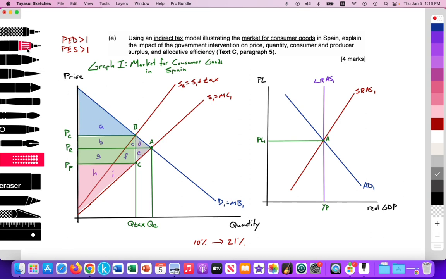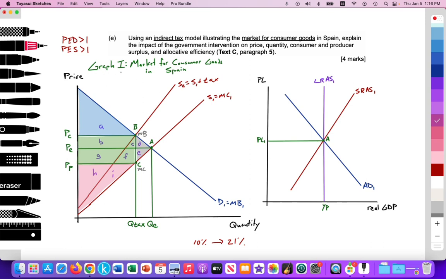Point B, we can just make a note that this is equal to our marginal benefit. And here's our marginal cost at this point. So we see MB is greater than MC, so it's under allocation. Great. So let's go ahead and analyze this as we would for a paper exam.